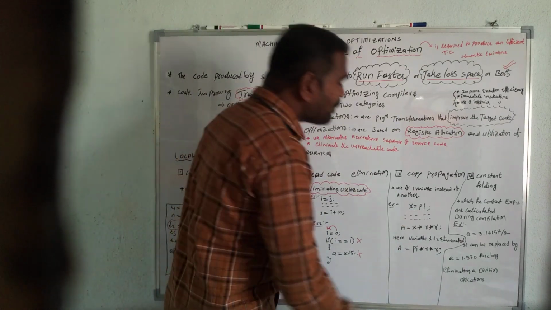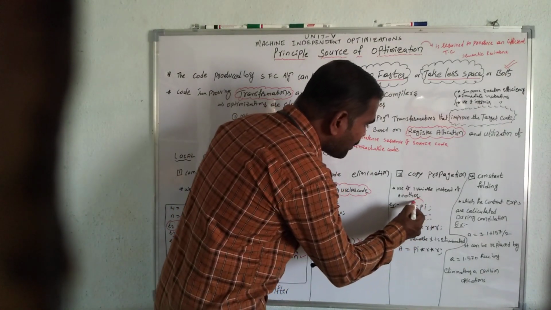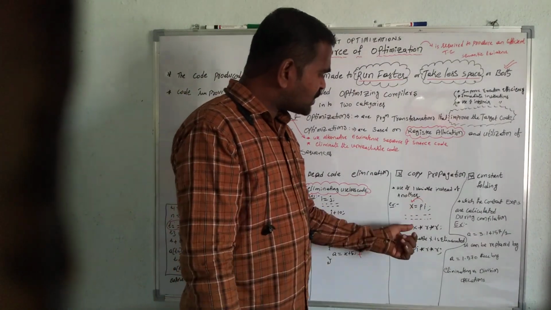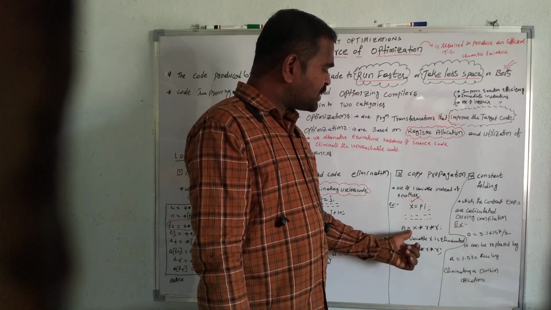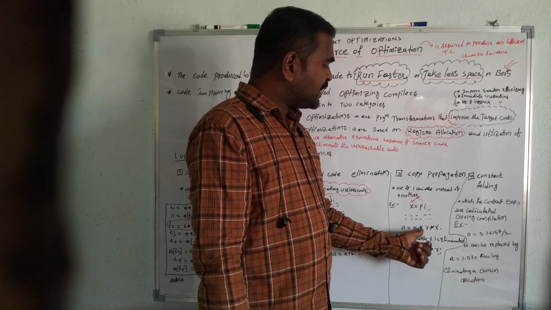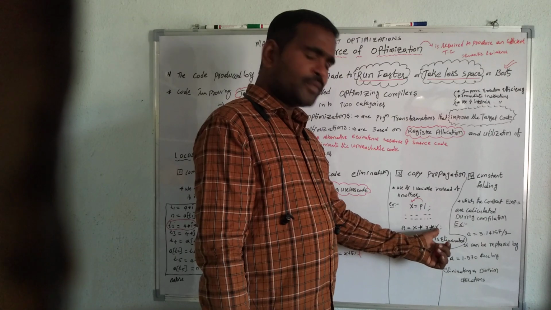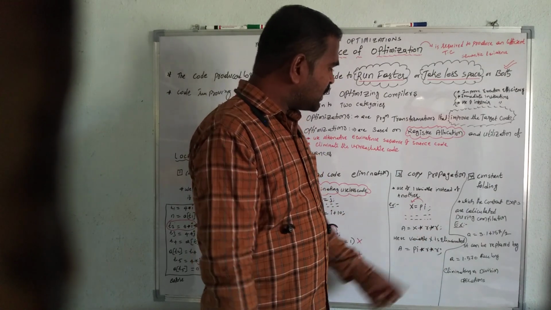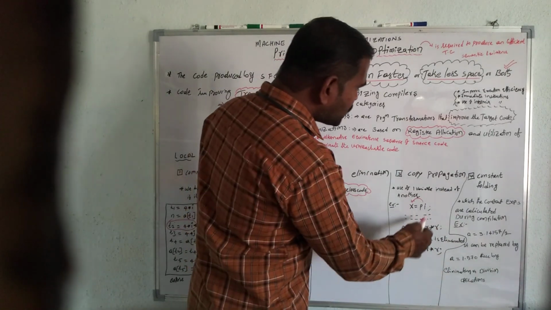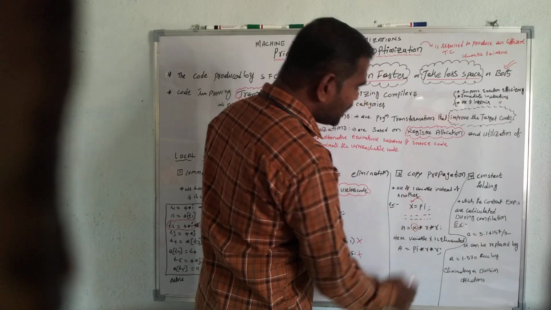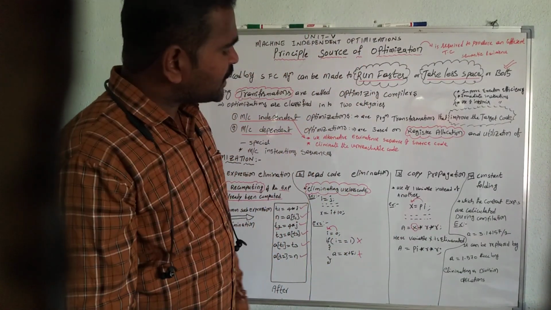So what happened here, the pi value is copied into x location, right? Then after some other code here, x is equals to x into r square, r into r. So that meaning is here. So this x content is an unnecessary statement.